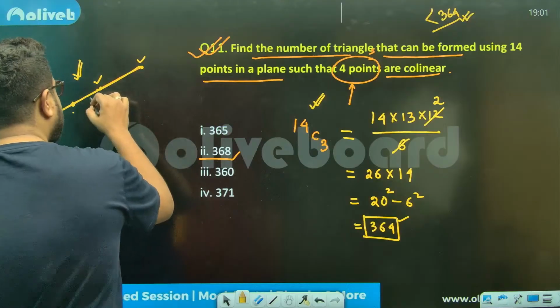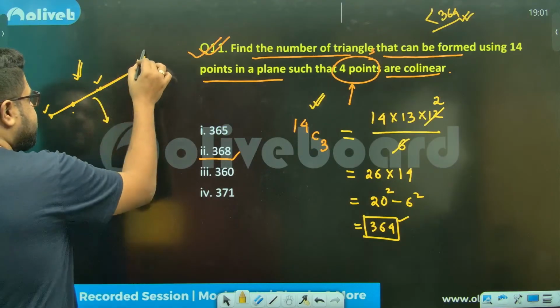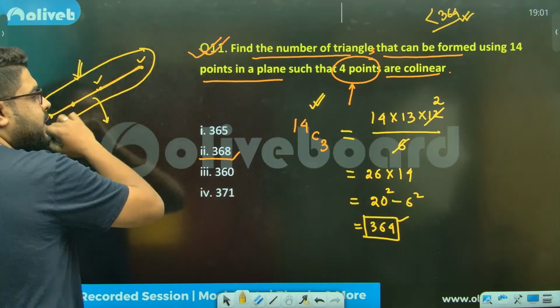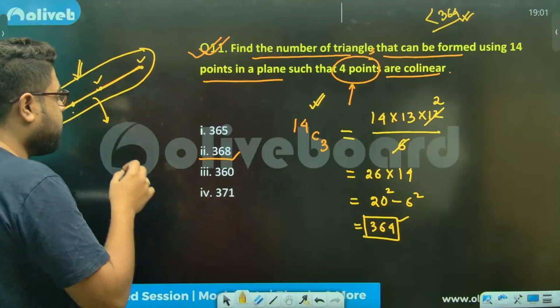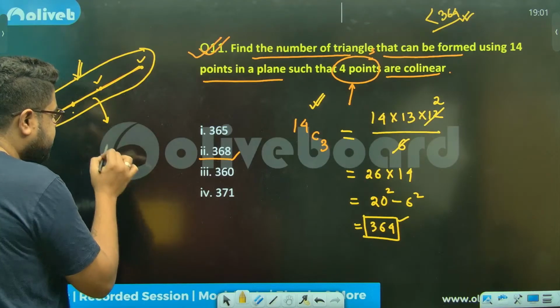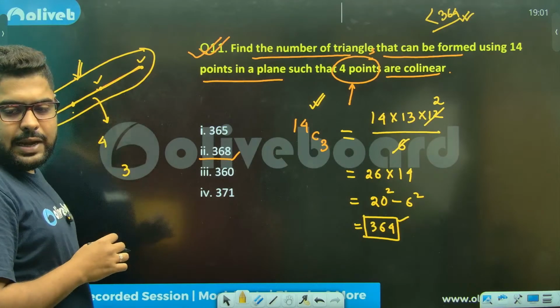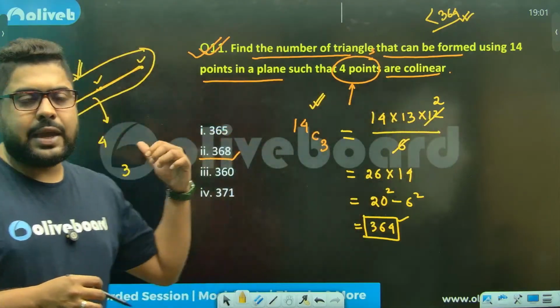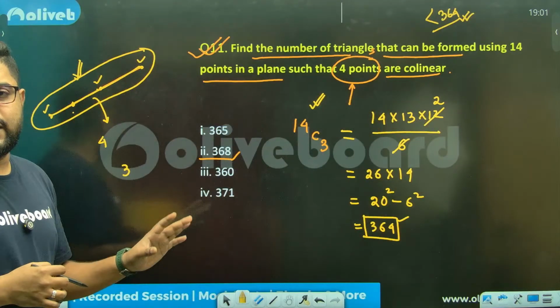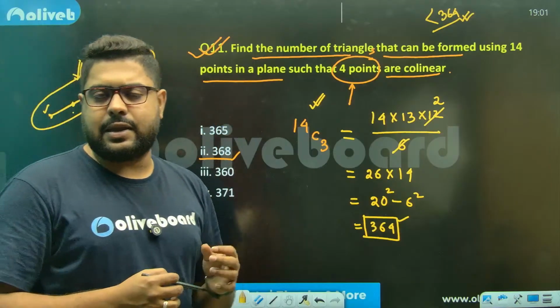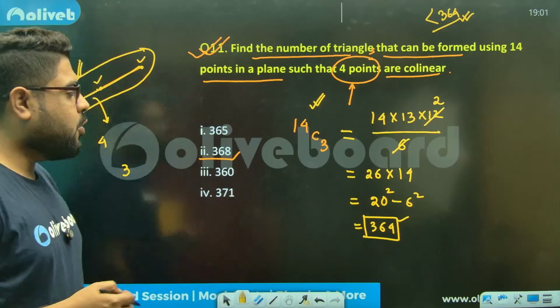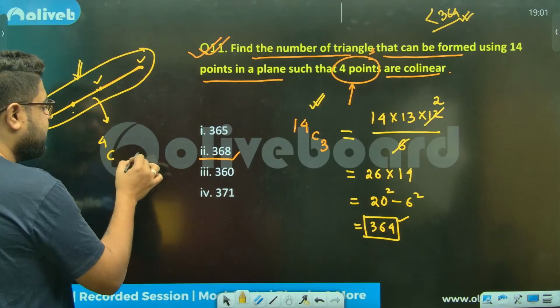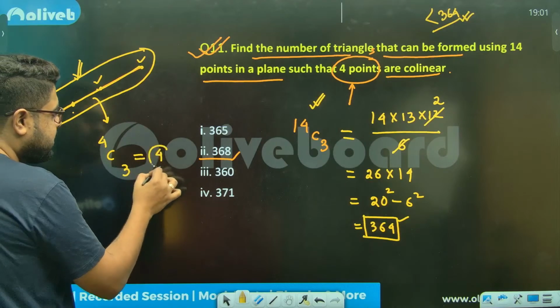Sir, how many non-real triangles? Whichever triangle we can make out of these 4 points. To make a triangle, I need 3 points. I have 4 points which are collinear. So any triangle that I make using these 4 points only will be a non-real triangle. So how many? 4C3, which is 4 only, sir.